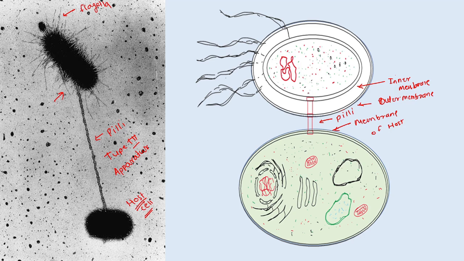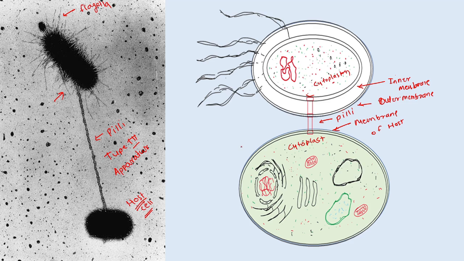One end of this needle-like structure opens into the cytoplasm of the pathogenic bacteria, and the other end opens into the cytoplasm of the host cell. So this pili maintains a contact between the cytoplasm of the bacteria and the host cell.